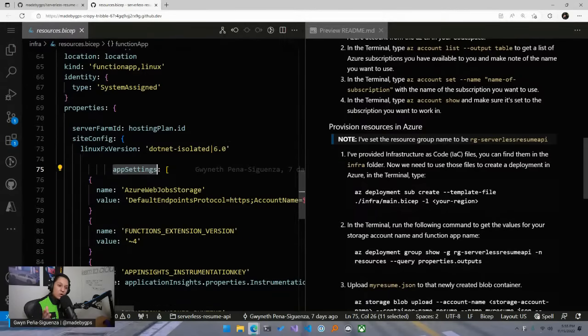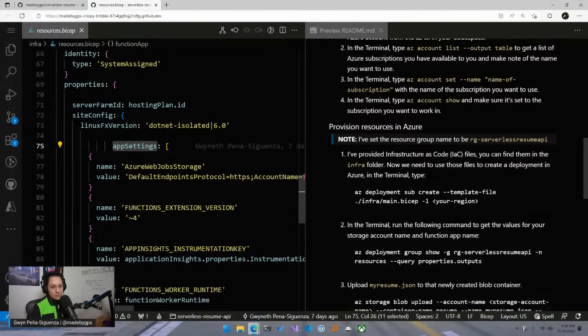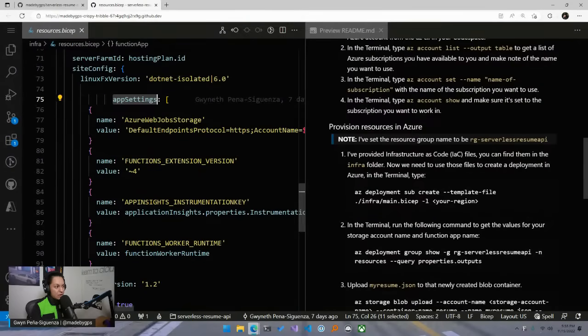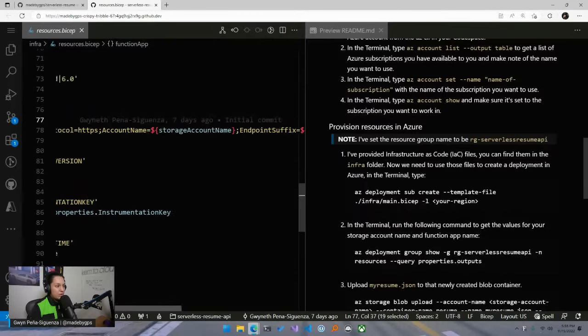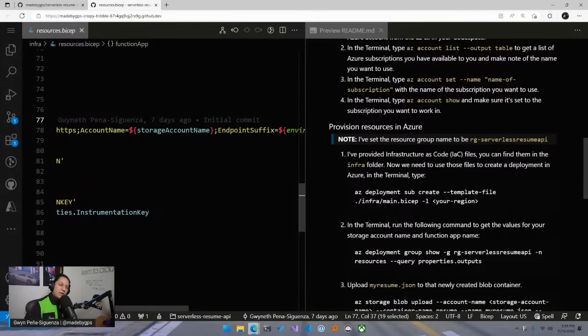So remember when we were talking about the local.settings.json being the file where we declare our secrets, our connection strings, anything that we need to develop locally or in our code space for our function. Well, when it comes to production, we need to declare these in our app settings, which if you go to the portal, go to function, go to configuration, you'll be able to see them there as well. So now we're saying, in our app setting, we need to create one for Azure Web Job Storage. And here we're already referencing the storage account that we're creating above.